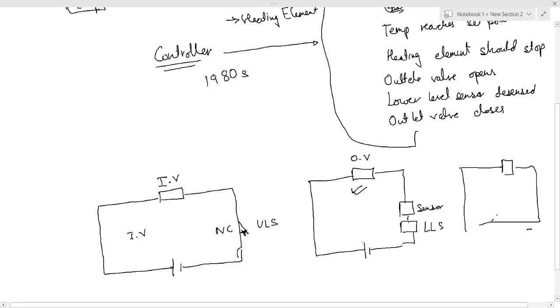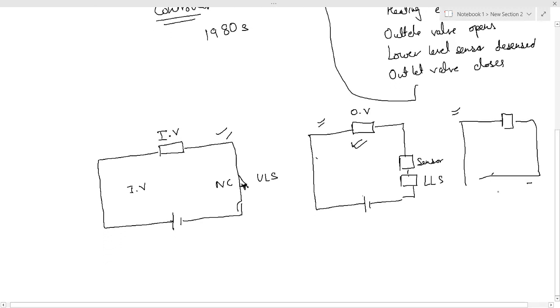There will be inputs, there will be outputs, and there will be a large number of things over there. So these circuits will have to be made physically. We will actually have to join wires to each and everything. And if there is any change, for example tomorrow you want that the milk coming in should stop automatically when the lower level sensor is changed,